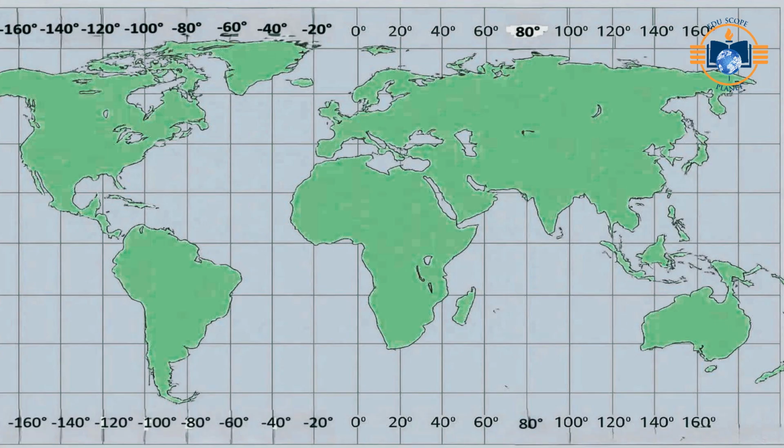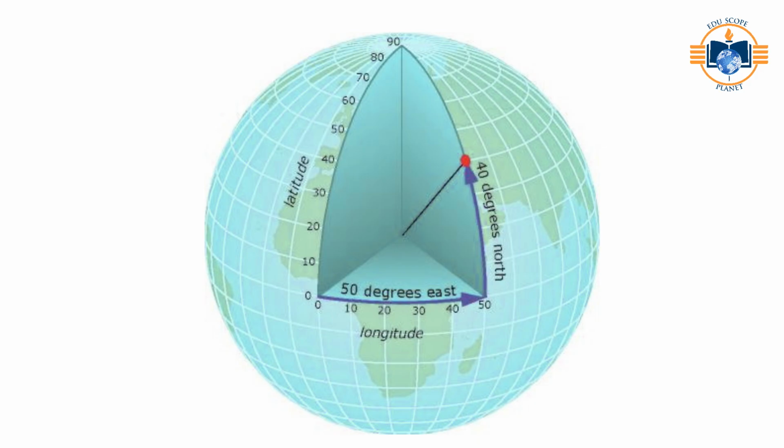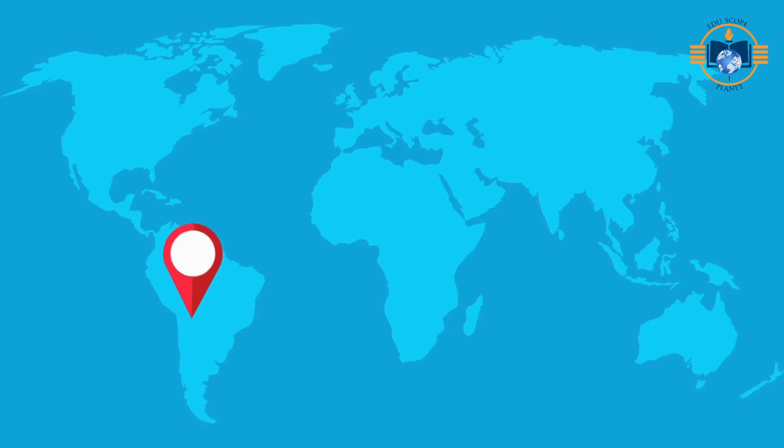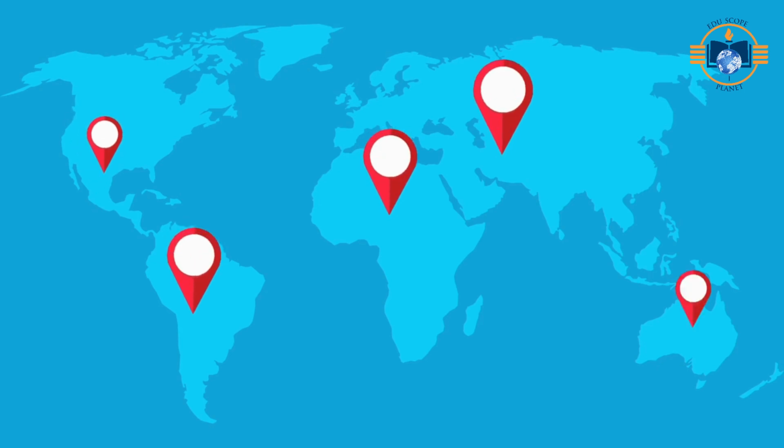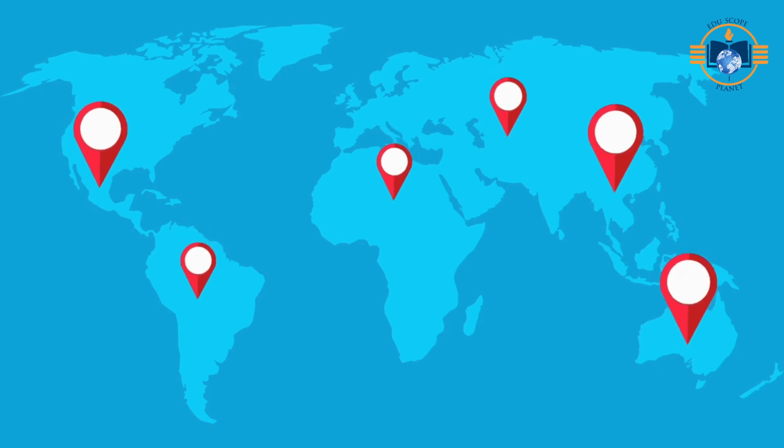Latitudes and longitudes work together to create a grid system that helps locate places on Earth with precision. Latitude lines run horizontally, north-south, and longitude lines run vertically, east-west. Any point on Earth can be pinpointed using its latitude, distance from the equator, and longitude, distance from the Prime Meridian. Next time you open Google Maps, remember, you're not just looking at a map. You're looking at a powerful grid that maps the entire planet.